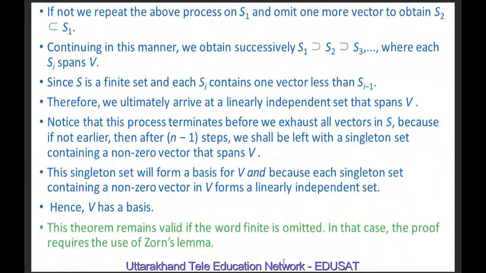If not, we repeat the above process on S1 and omit one more element to obtain S2, and S2 is a subset of S1. Continuing in this manner, we obtain successively S1 contains S2, S2 contains S3, S3 contains S4 and so on, where each Si spans V. Since S is a finite set and each Si contains one vector less than S(i-1), we ultimately arrive at a finite independent set that spans V.